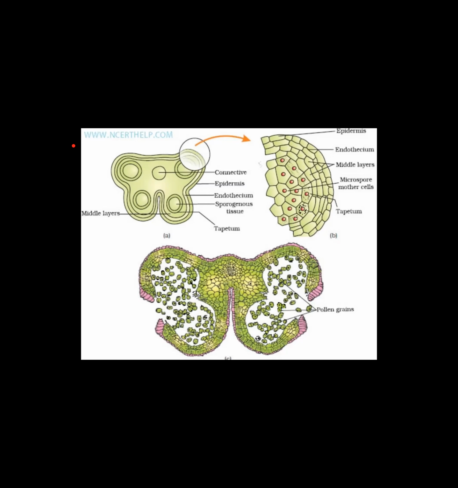Yes, Swati, microspore mother cells. They belong to which tissue? These cells belong to which tissue in the anther? Sporogenous tissue, Swati and Devanshi, correct.